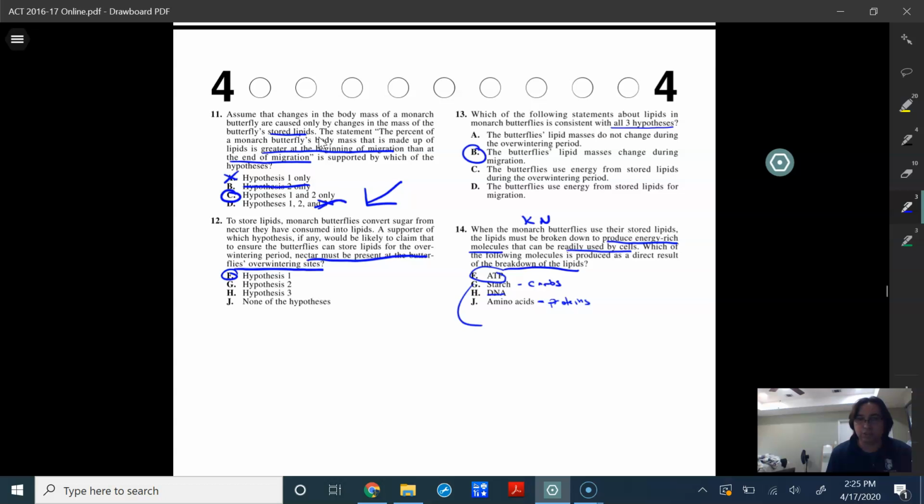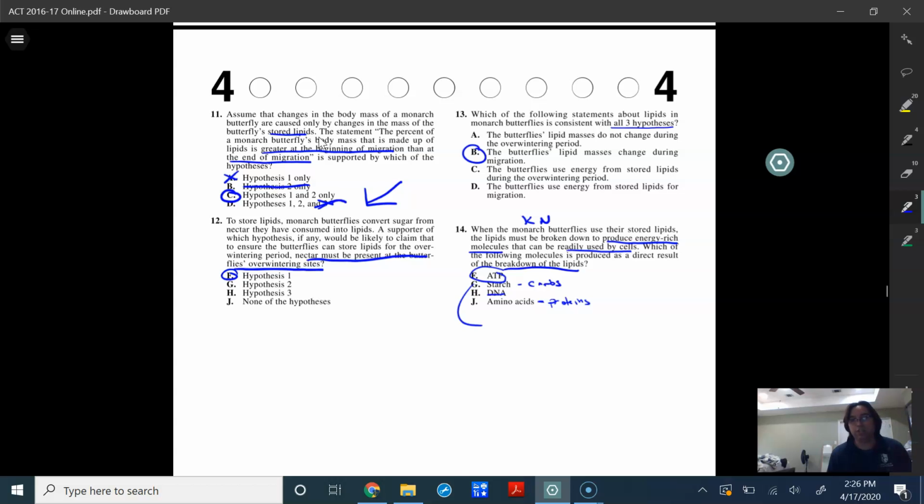While starch and amino acids certainly seem like they could be reasonable answer choices, what you could do to deduce it is that we know it's not DNA. It can't be DNA. DNA is not produced. And most likely these are very common terms, starch and amino acids, so that almost seems too easy. Well, if it was carbs, it could be proteins. If protein, it could be carbs. Energy could be taken from those, but they don't produce energy. The energy is taken from them, they don't produce it. So that's why it's F. F produces energy, and is the answer choice there.